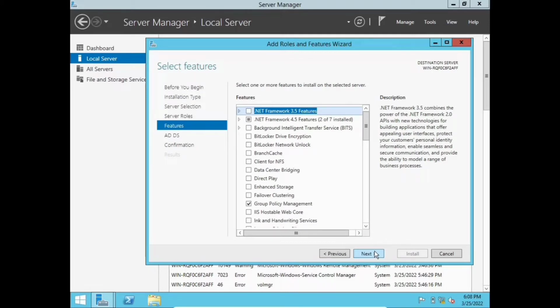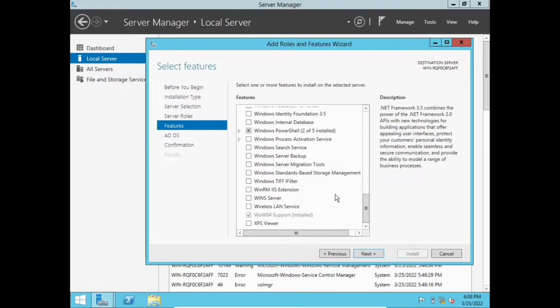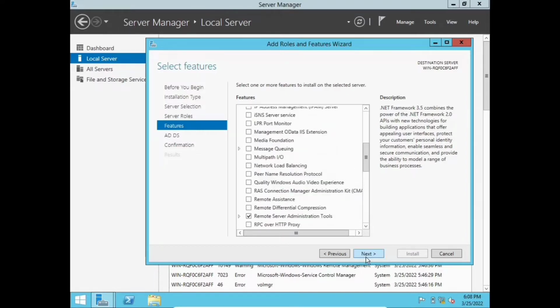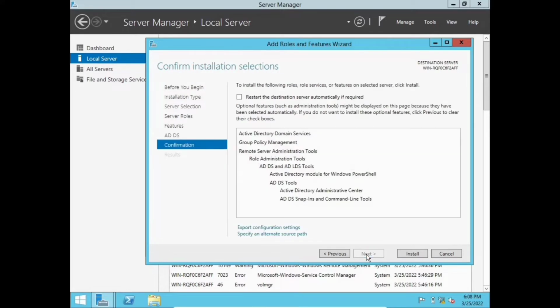There are many features available in this server, so you need to click next in order to proceed, then click next.